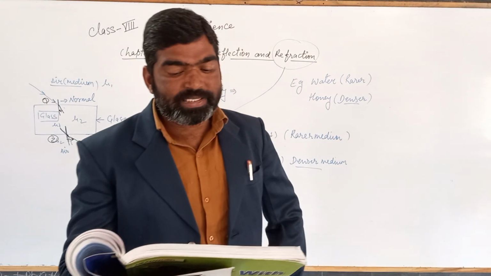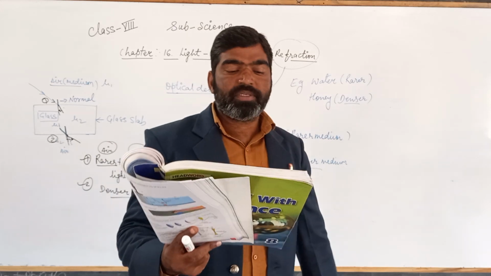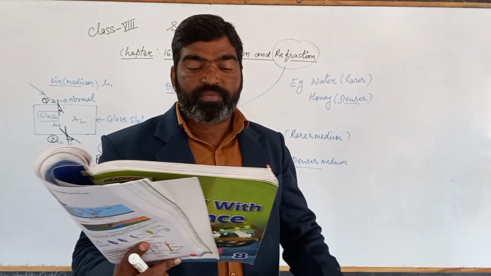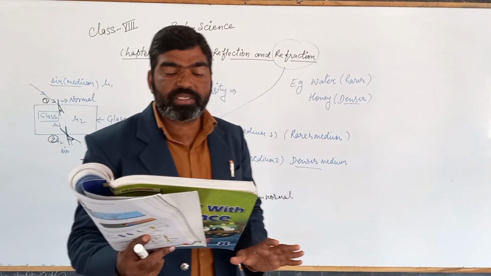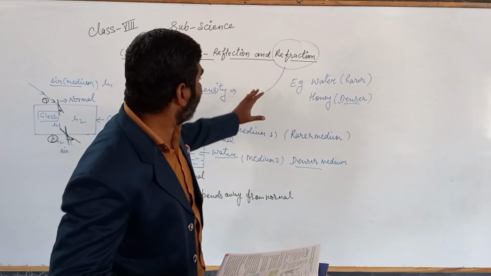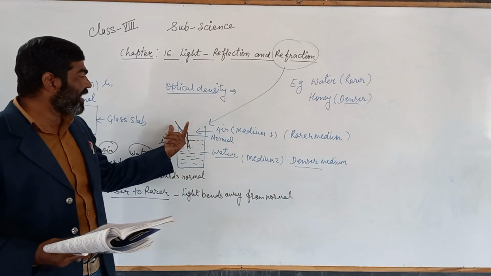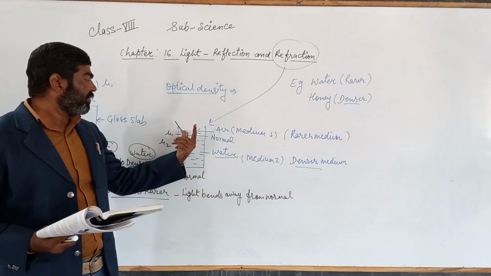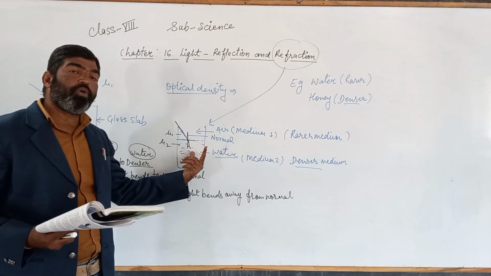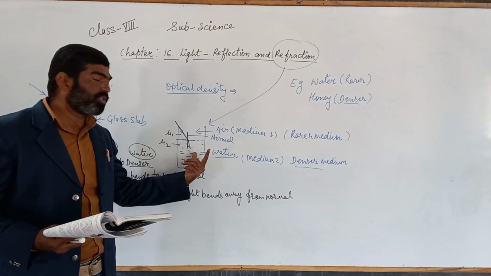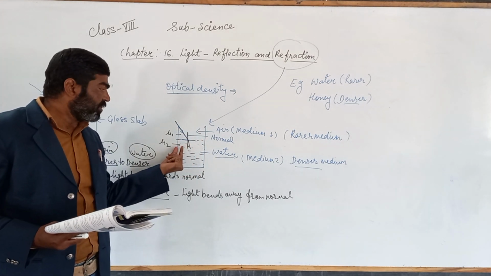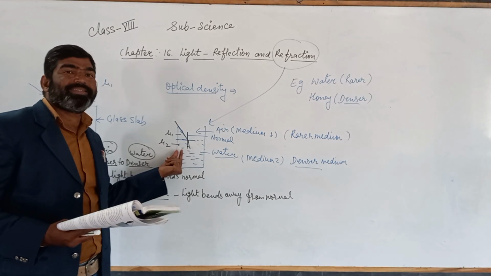So in this case, the light has entered from air into water, deviates from its path and bends towards the normal. क्योंकि यहाँ पे what happened here? This light comes from air and enters into the water, and air is a rarer medium as compared to water. So it moves towards the normal.